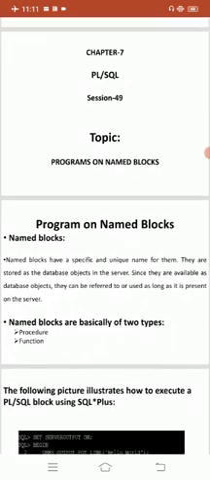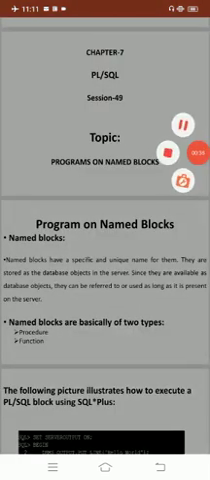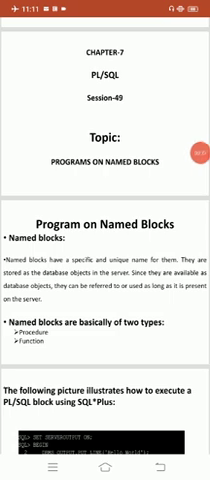What are named blocks? Named blocks will always have a specific and unique name for them. They are stored as database objects in the server. Since they are available as database objects, they can be referred to or used as long as they are present on the server.